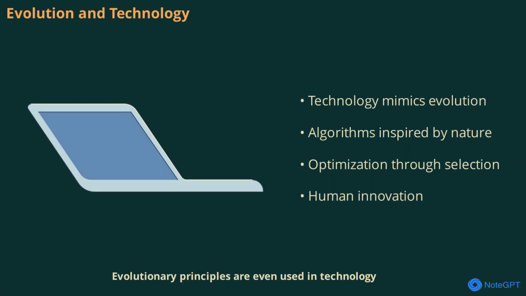Evolutionary principles are even used in technology. Scientists and engineers mimic natural selection to solve problems and design new products. For example, algorithms inspired by evolution help computers learn and optimize solutions. This approach, called evolutionary computation, shows how nature's ideas can be applied to human innovation.